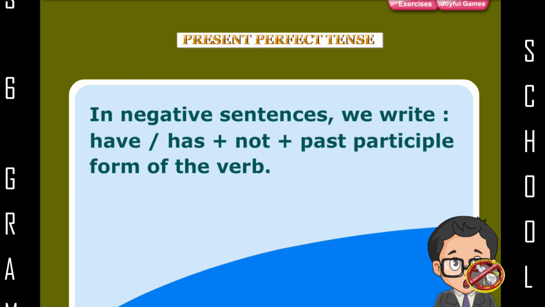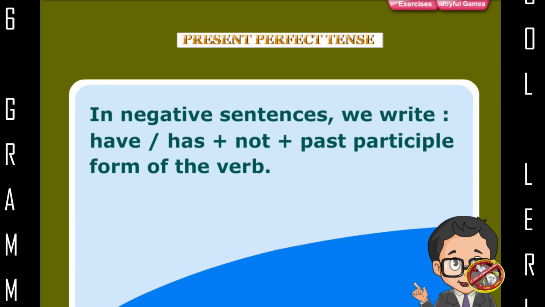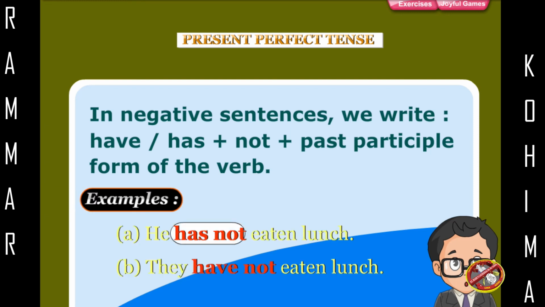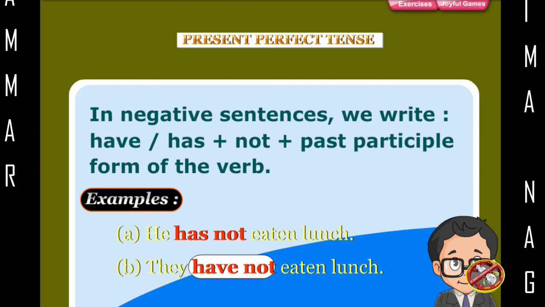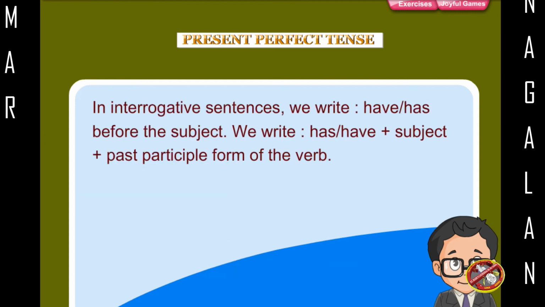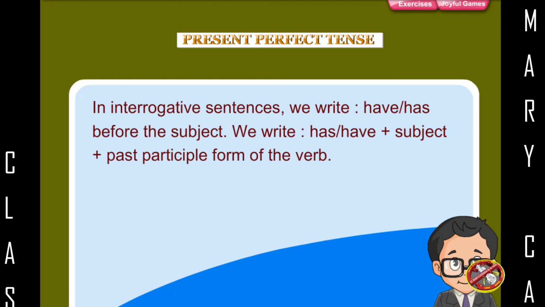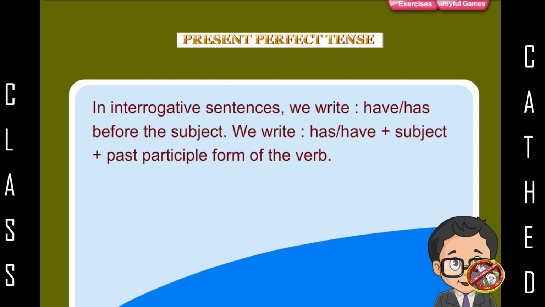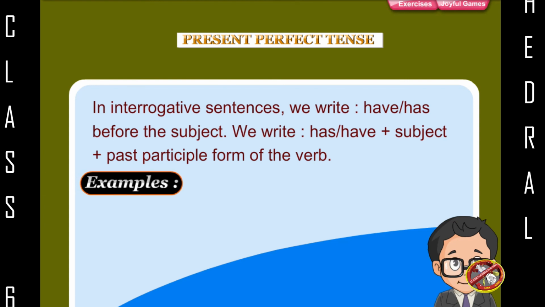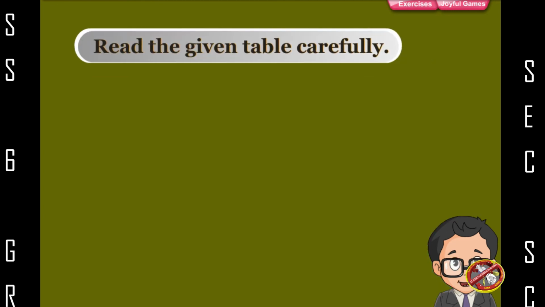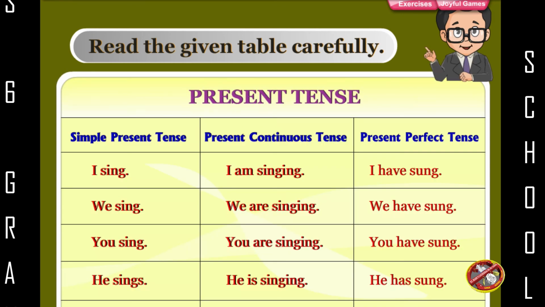In negative sentences, we write have, has, plus not, plus the past participle form of the verb. Example: he has not eaten lunch. They have not eaten lunch. In interrogative sentences, we write have, has before the subject. We write has, have plus subject plus past participle form of the verb. Examples: has he eaten lunch? Have they eaten lunch?